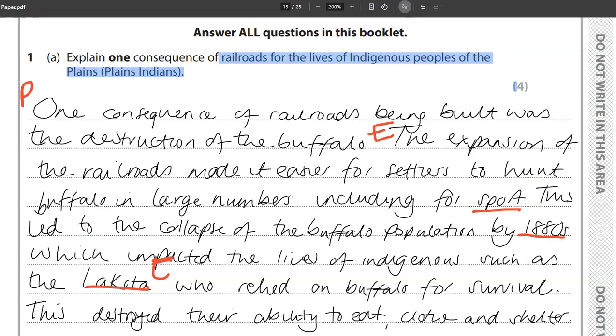Who relied on buffalo for survival. This destroyed their ability to eat, clothe, and shelter. So that's a really clear consequence there. So that will get me 4 marks for this question.